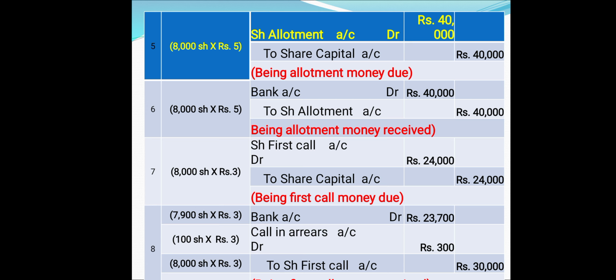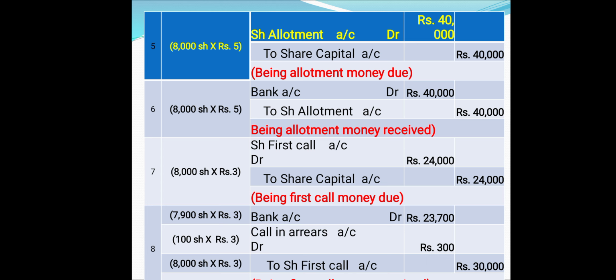After that, the first call money due entry will be recorded. In first call money, we have to show what money has to be received by the company for 8,000 shares. The rate for first and final call is 3 rupees. So 8,000 into 3 comes to 24,000. It has to be recorded there. But in due course, a person holding 100 shares didn't pay the first and final call money on 100 shares. So the company might have received money for 7,900 shares. So it has to be recorded over here.